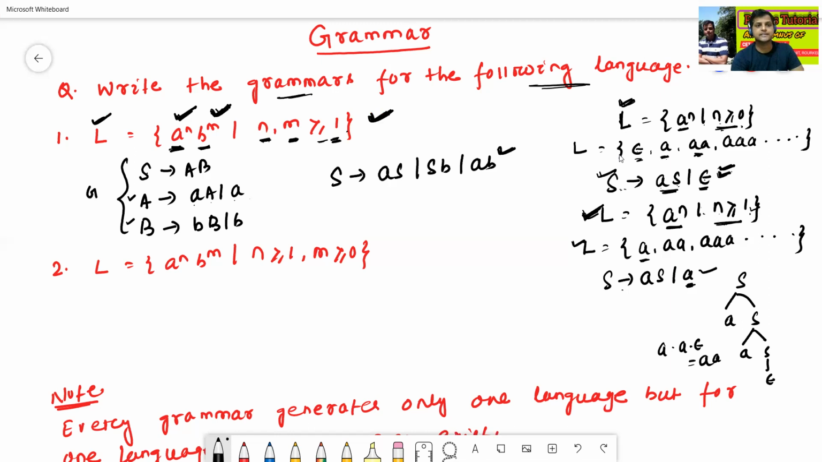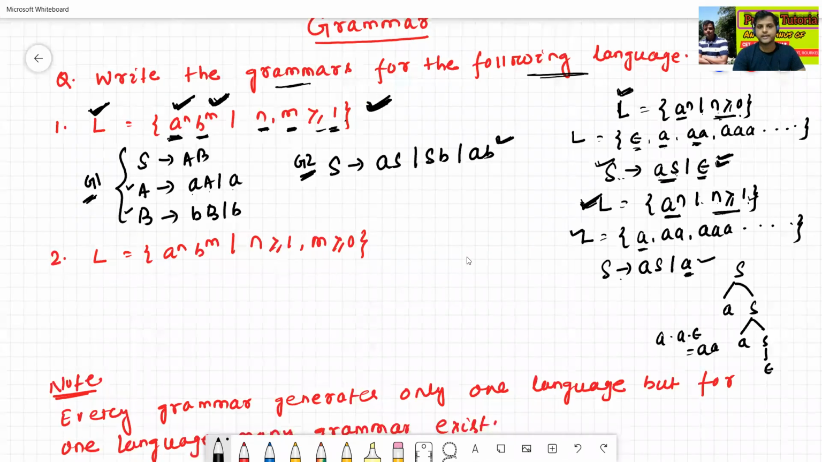Let this be grammar 1 and this be grammar 2. Grammar 1 is for language L and grammar 2 is also for language L. So that means for one language many grammars exist.